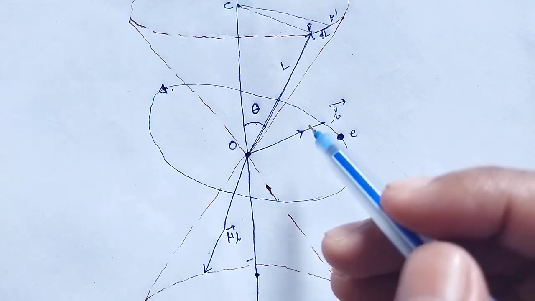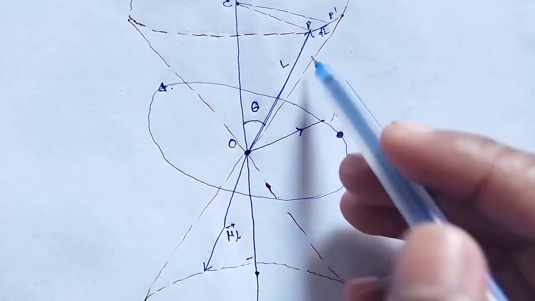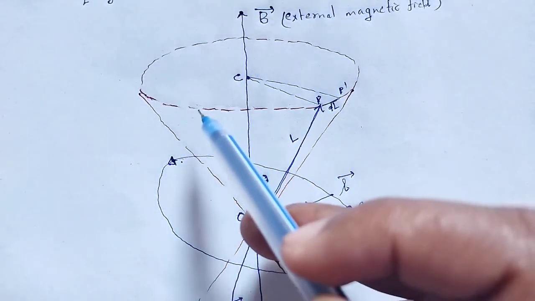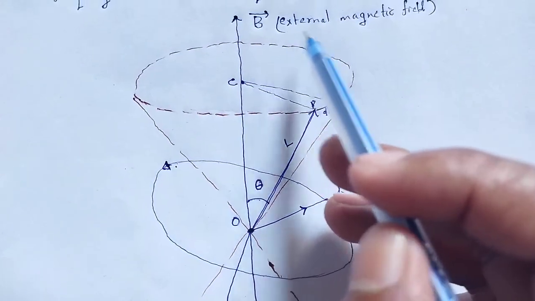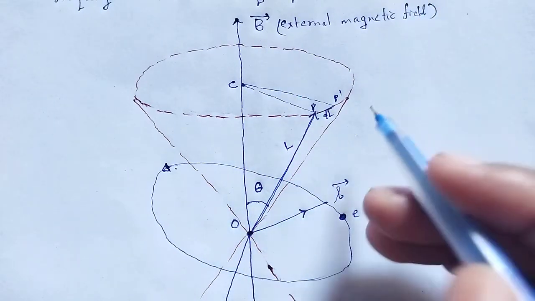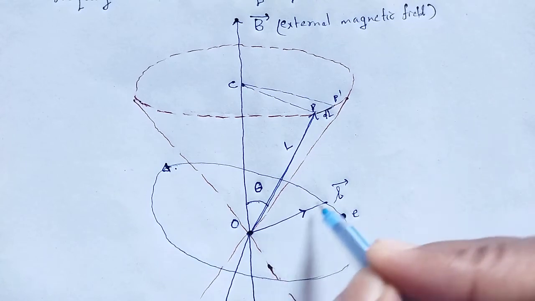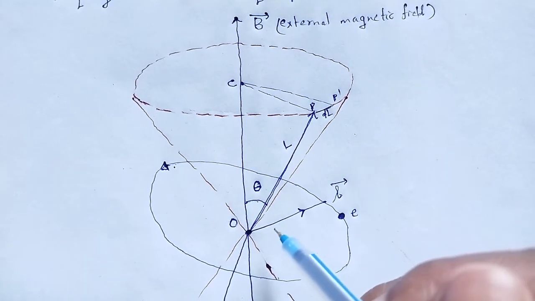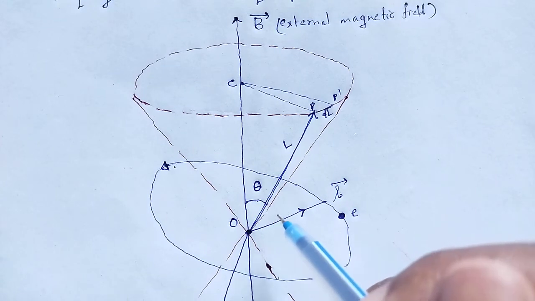The angular momentum L traces a cone around the external magnetic field B, so the angle between L and B, theta, remains constant.